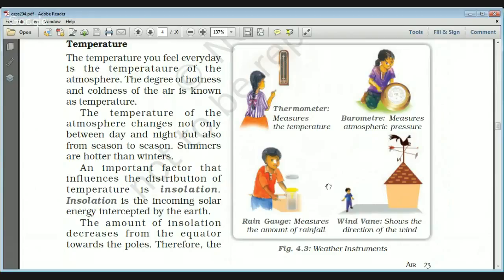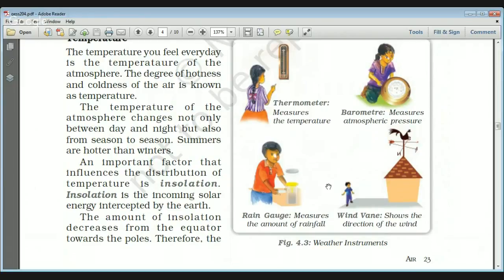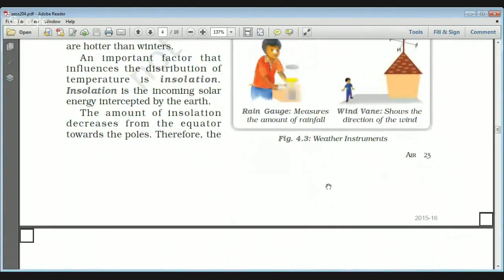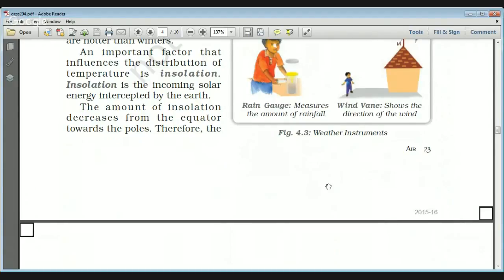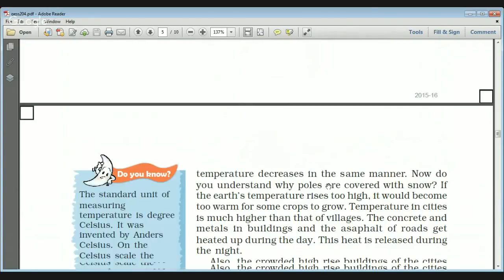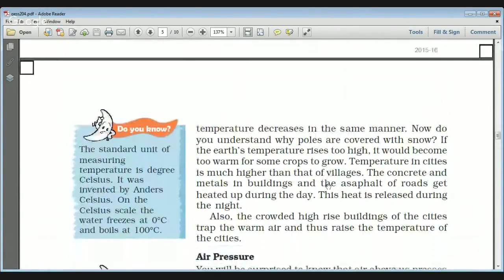Insolation is actually the incoming solar energy intercepted by the Earth, and the amount of insolation decreases from the equator towards the poles, because the sunlight will fall directly on the equator, but as soon as it moves from the equator up to the poles, the rays will be slanted and inclined, and that is why the amount of solar rays that falls on the poles is very less, and that is why poles are frozen areas and the temperature is very less in the poles. So that is the reason that poles are covered with snow.